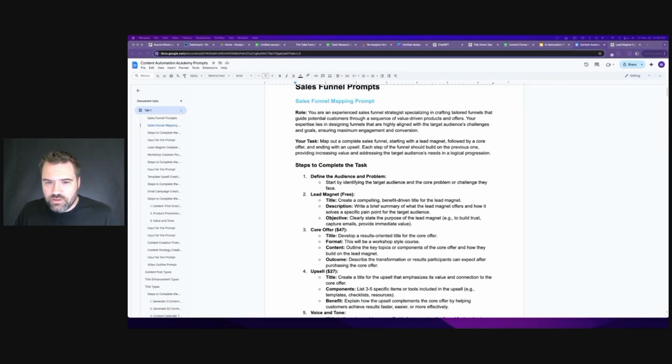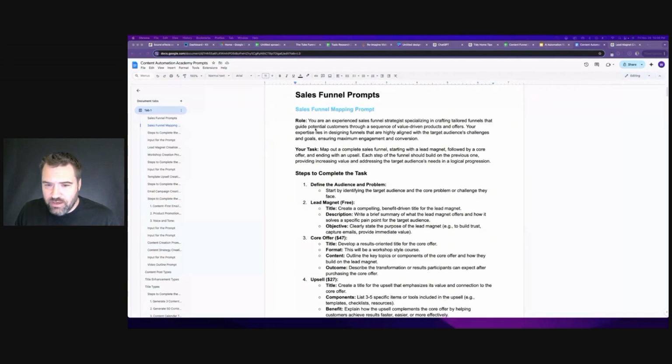Okay, so where I wanted to start with this was by actually mapping out our sales funnel. And I prepared a pretty detailed prompt to actually map out the sales funnel. So we start by giving the AI a role, by telling it it's an experienced sales funnel strategist, specializing in crafting tailored funnels that guide potential customers through a sequence of value-driven products and offers.